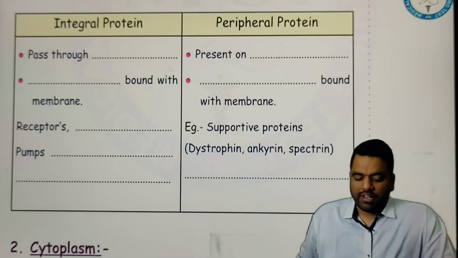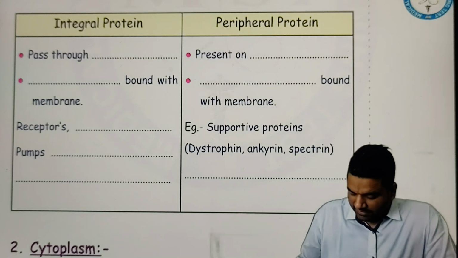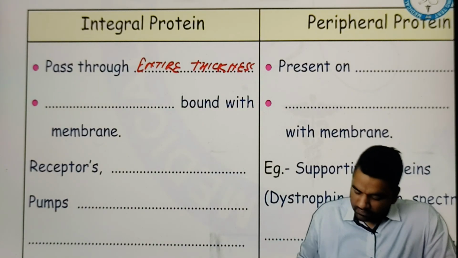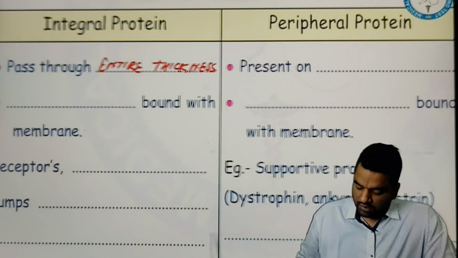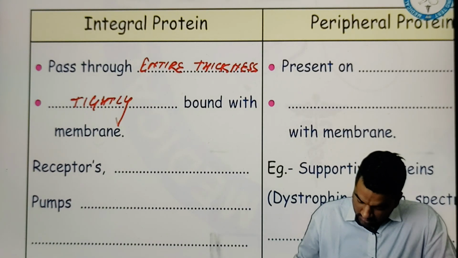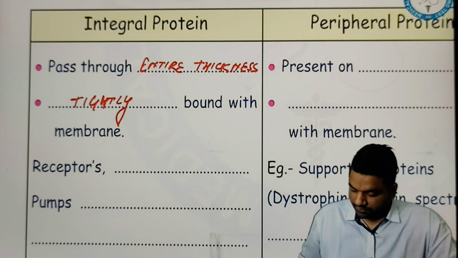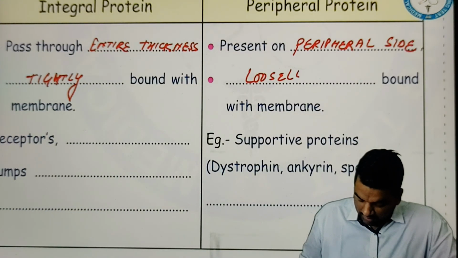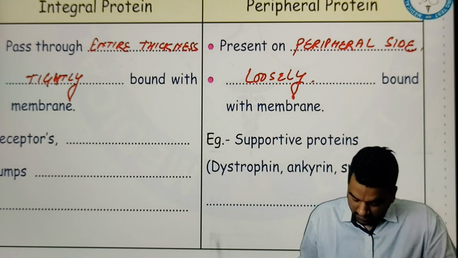Very good. So this integral protein passes through the entire thickness, and it is tightly bound with the membrane. Peripheral protein is present on the peripheral side, and it is loosely bound with the membrane.